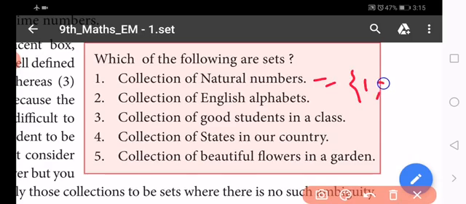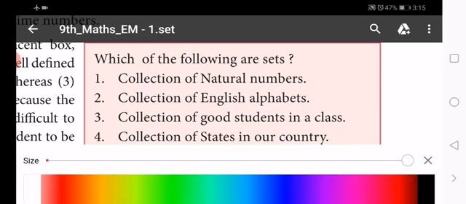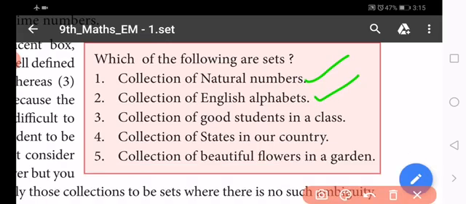The second one is the collection of English alphabets, A, B, up to Z. The collection of English alphabets is also a set.